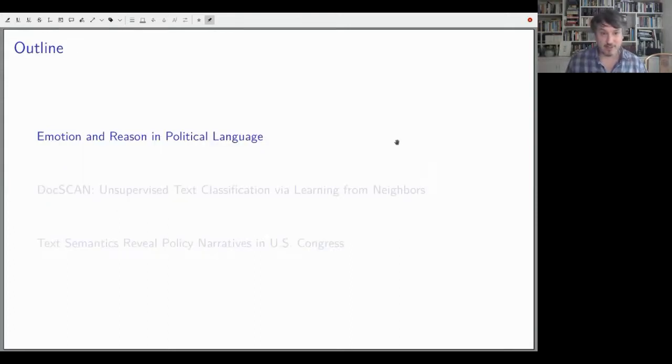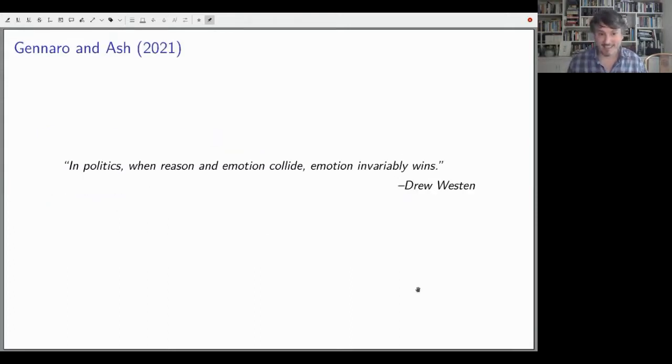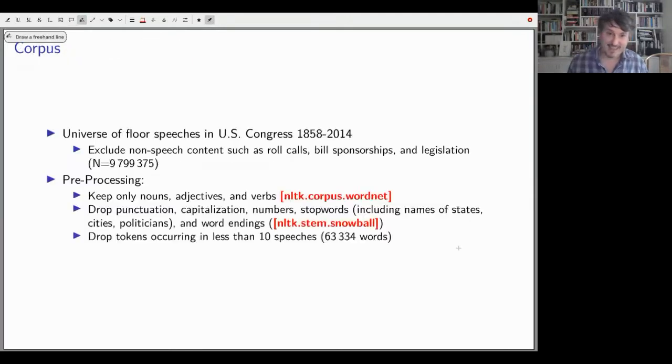First, I'll talk about emotion and reason in political language. This is joint work with Gloria Gennaro, who's a postdoc at ETH with me. It's motivated in part by this quote by Drew Westen: in politics, when reason and emotion collide, emotion invariably wins. This is a really great quote, and I think there's some intuition behind it. What we want to do in this paper is show some empirical evidence, use this idea to see what the data say.